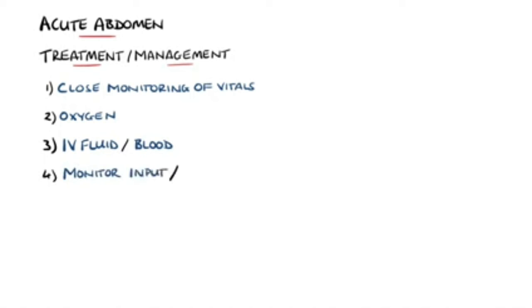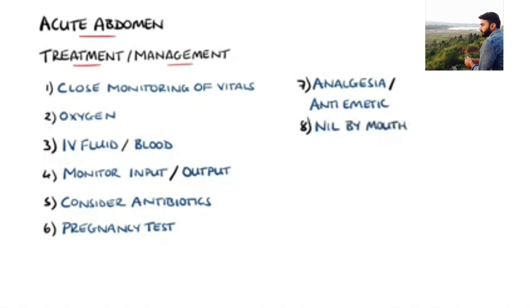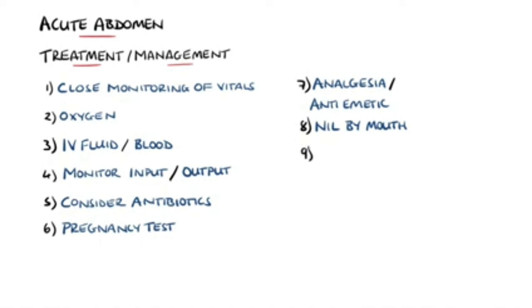Fluid intake and output should also be monitored, and broad-spectrum antibiotics should be considered if the patient has a suspected infection or perforation. A pregnancy test should also be done if the female is of childbearing age. Analgesia and antiemetic agents may also be prescribed, and patients with acute abdomens should generally be kept nil by mouth in case they require surgery. Then, a surgical review of the patient should also be requested to determine the need for immediate operative management or even exploratory surgery.